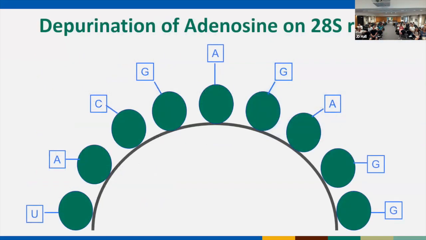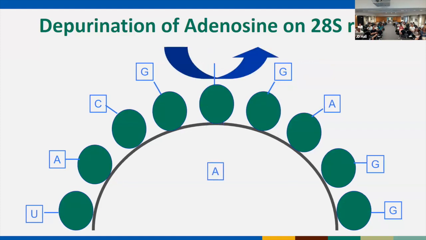Turns out both have the exact same enzymatic activity. What they do is they depurinate adenosine on 28S ribosomal RNA within our bodies. So what is depurination? What I'm showing here is a blow up of the portion of 28S ribosomal RNA that ricin attacks. So we've got bases here. We've got a GA structure here that's really important. What happens is ricin or abrin will come in and it will clip the adenine off of that GA portion.